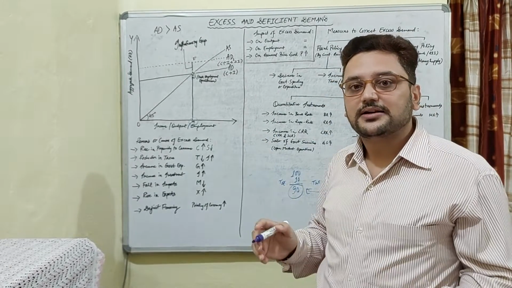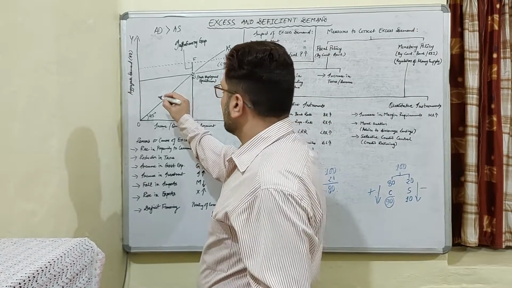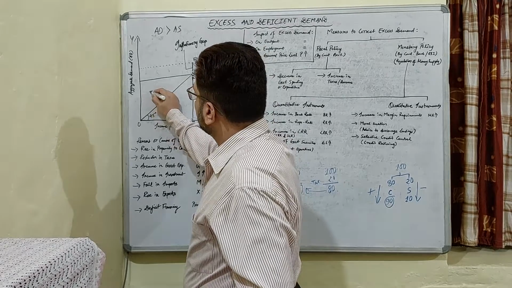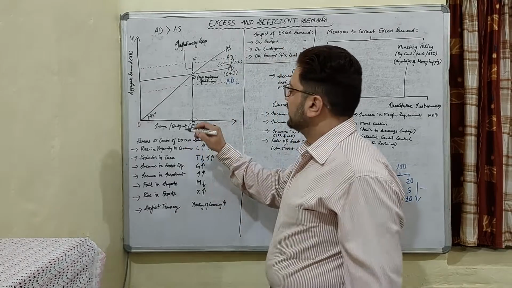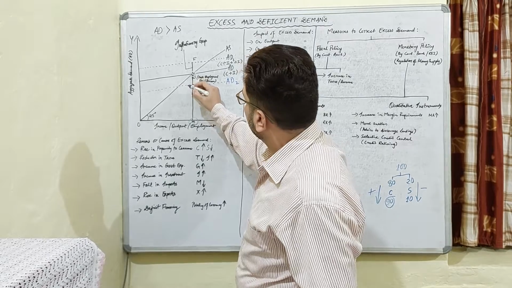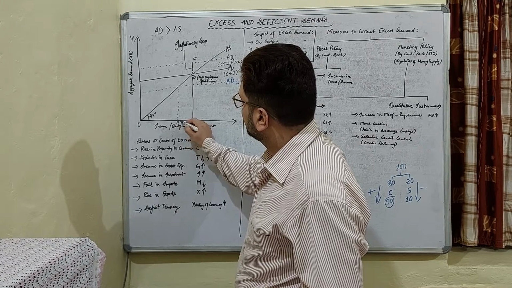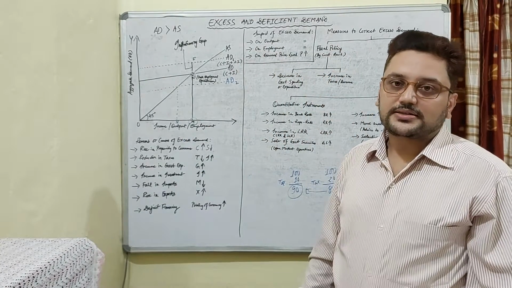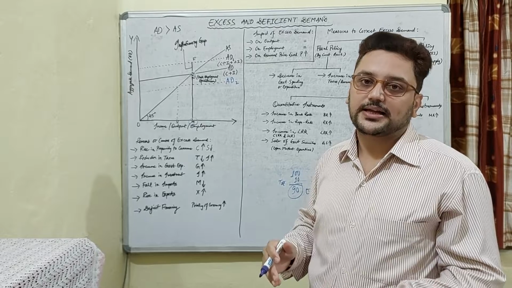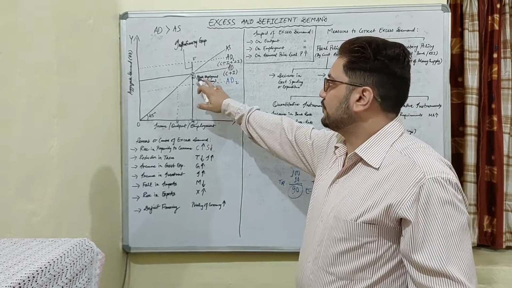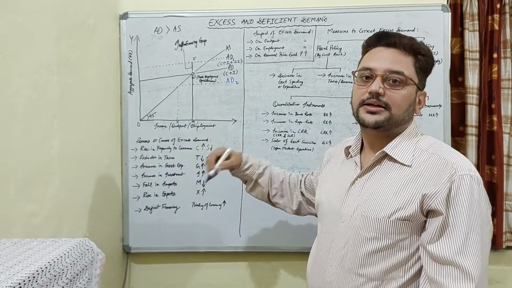Now in the same graph, as I told you, I will discuss deficit demand also. Now if the situation arises opposite to this, suppose AD2 is formed, and it is meeting this aggregate supply line at this point, and suppose this point is N. So we can see when the actual demand is less than the demand which is required to establish full employment equilibrium, that situation is called deficit demand.